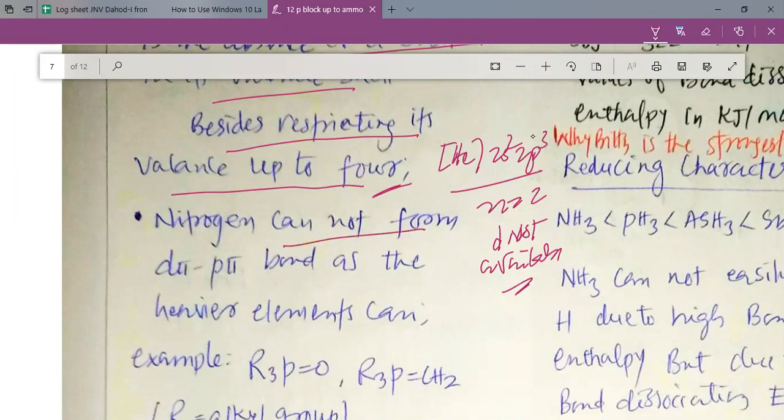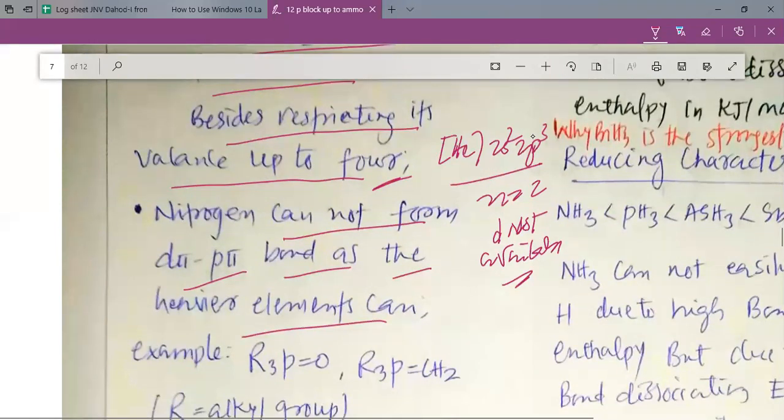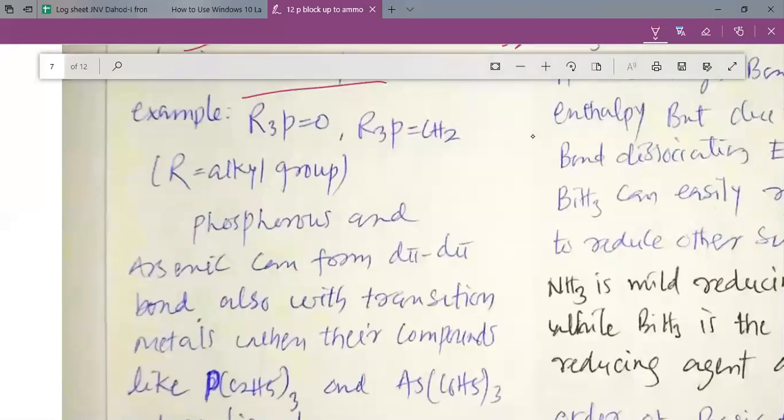Nitrogen cannot form d pi p pi bond. Please remember that the small orbital of nitrogen cannot make d pi p pi bond as the heavier elements can. So you can see that phosphorus exists as R3P=O, where this extra or multiple bond is a d pi p pi bond. Similarly R3P=CH2 here.